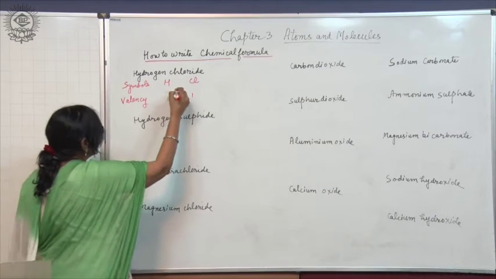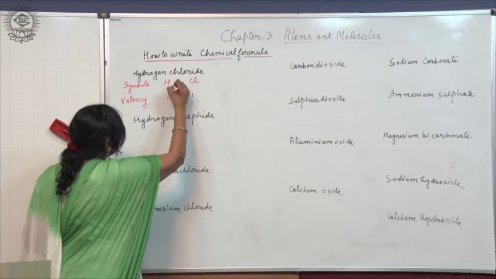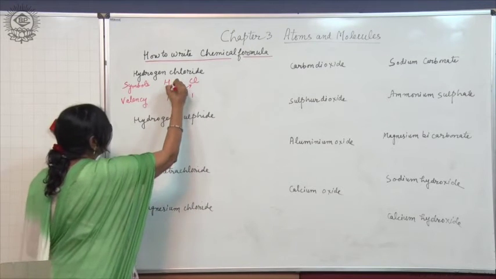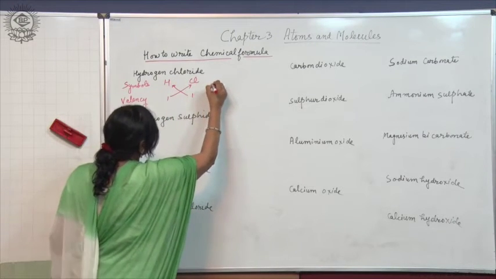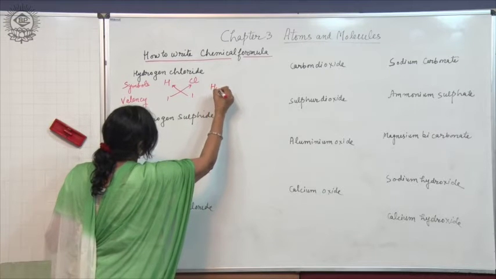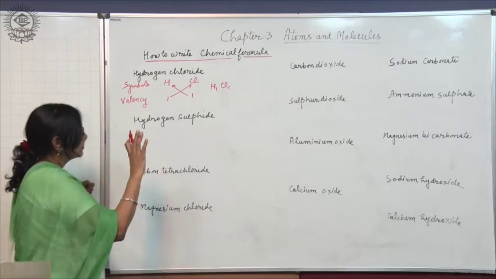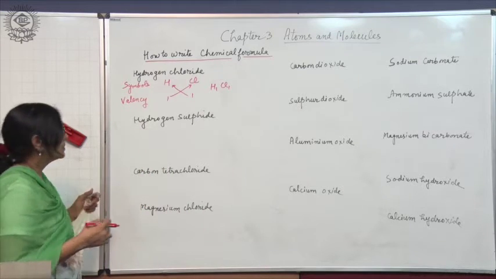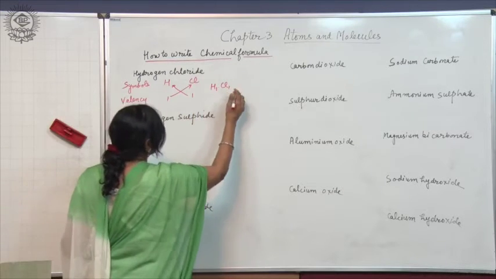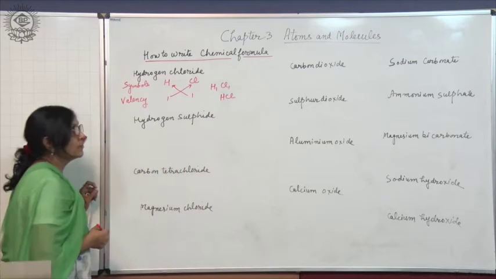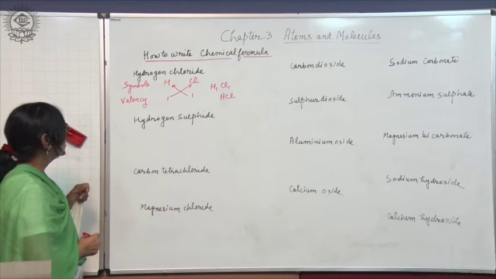Then what is done? The valencies are crisscrossed like this. This forms the formula H1Cl1. So, if there is one hydrogen atom, one chlorine atom, there is no need to mention 1, it should be written as HCl. So, HCl is the formula of hydrogen chloride.